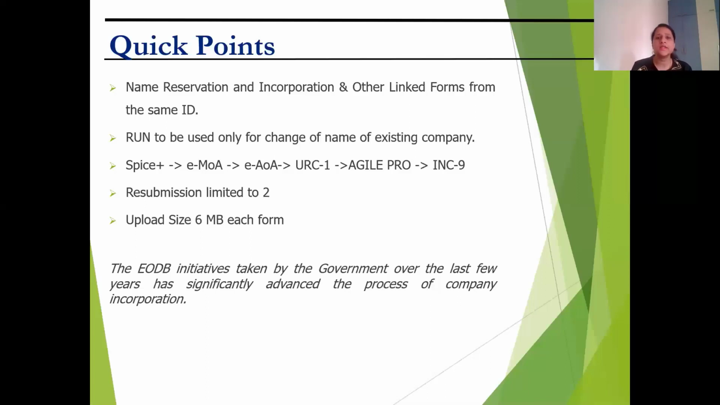This upload is limited to 2 resubmissions. That is when I get a query from MCA and they mark it for resubmission. That can happen only twice. The upload size limit of each form of MCA, each upload form, is 6 MB. Which means that my Spice Plus or my MOA or AOA cannot exceed 6 MB each.